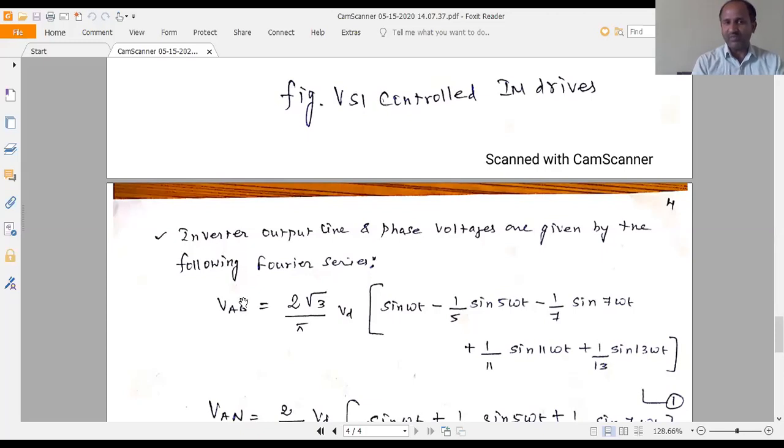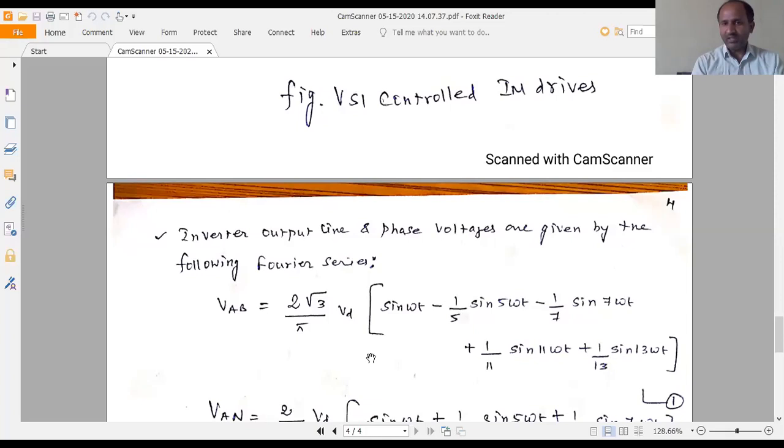Phase to phase voltage, the voltage between phase A and B, that is VAB, is given by using Fourier series as 2√3 divided by pi into VD, where VD is nothing but the input voltage, into sin omega t minus 1 by 5 sin 5 omega t minus 1 by 7 sin 7 omega t plus 1 by 11 sin 11 omega t plus 1 by 13 sin 13 omega t.